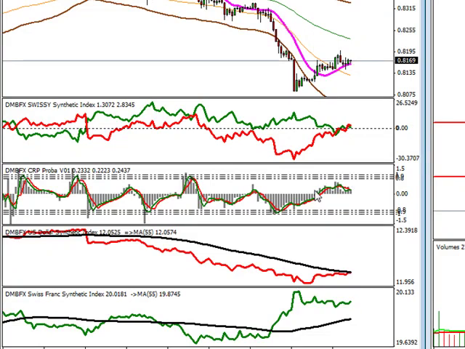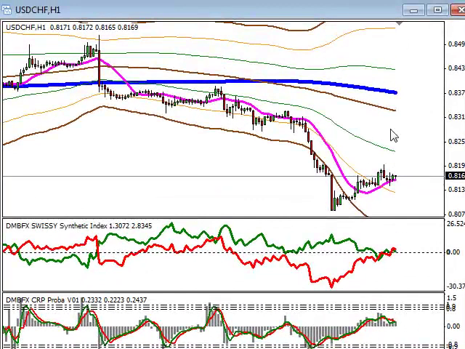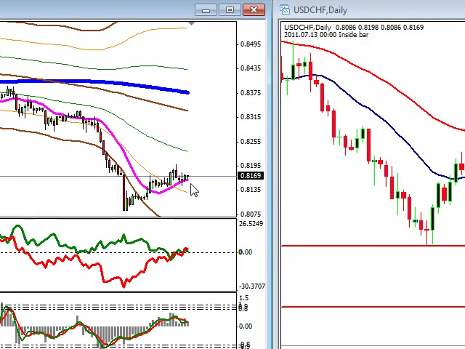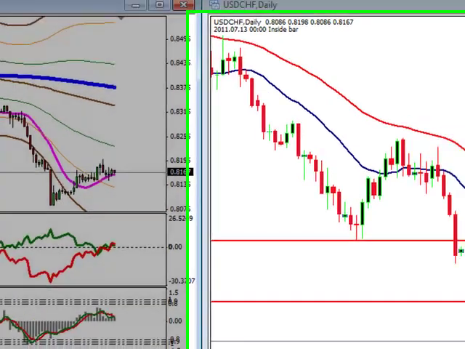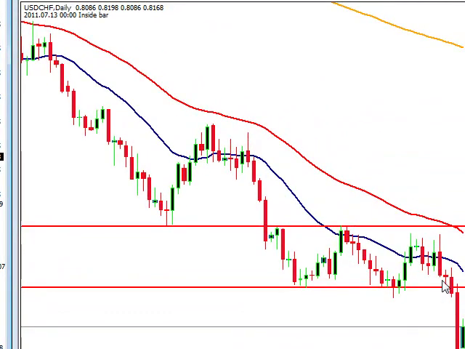When we look at our probability indicator, we can see it's basically in a neutral zone, and what we really want to see is that we are well off from our long-term moving average. We are in an area that would be identified as a buying zone. So what we want to see is the dollar clearly take control, which would allow this pair to continue to move higher.